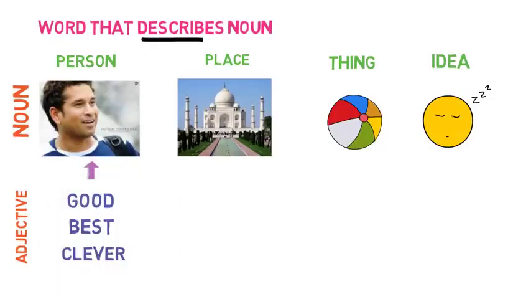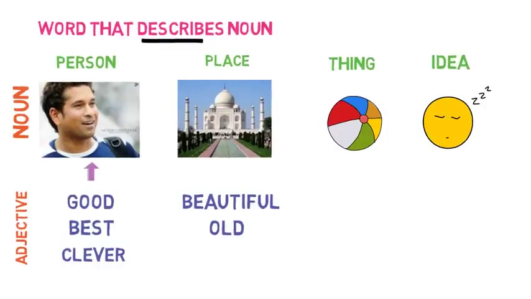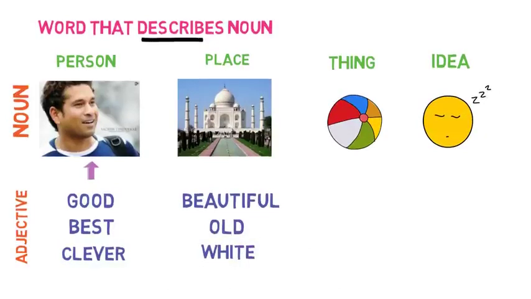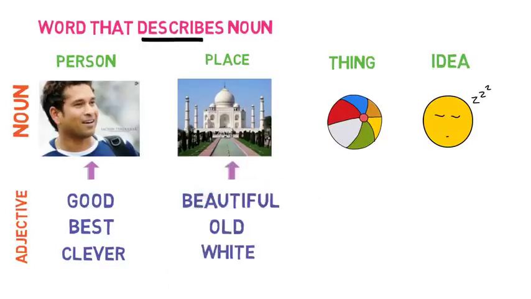In the case of the Taj Mahal, what are the things that you think about it? If I say the Taj Mahal is a beautiful place, or the Taj Mahal is a very old place, or the Taj Mahal is built of white marble, then beautiful, old and white are the things that describe the Taj Mahal as a place.